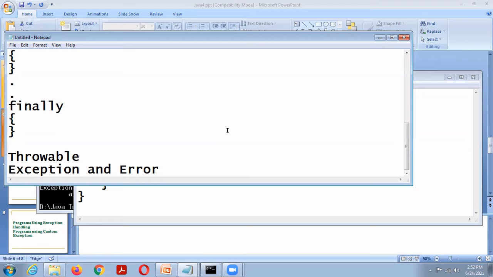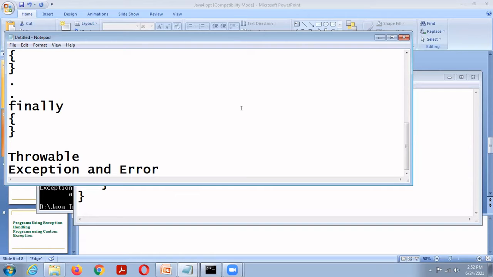Then there is one important subclass of Exception called RuntimeException. Exceptions of this type are automatically defined for the programs that we write and include conditions such as divide by 0 and invalid array index. Then another one is Error. This class defines exceptions that are not expected to be caught under normal circumstances by our program.